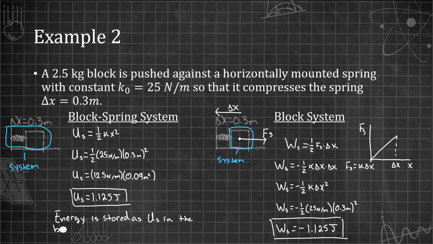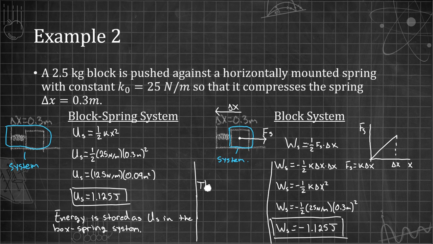So in the block spring system, we say that energy is stored as potential spring energy. In the block system, we say that the spring does work on the block, or external work on the block. The reality is the physics is the same both ways. It's just what we're calling the spring force and the spring potential energy, or if we're calling it work done or external work done. So once again, the physics doesn't change when we rename systems. What does change is if we consider the system to have potential energy, or if we consider that conservative force to be doing work on the system.